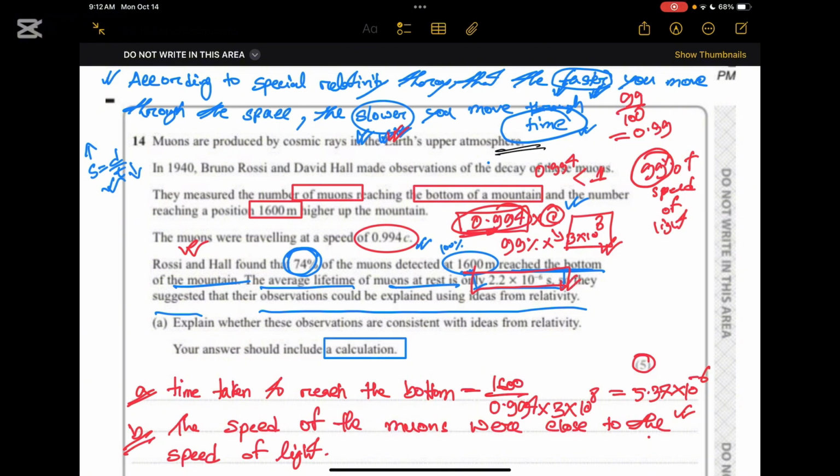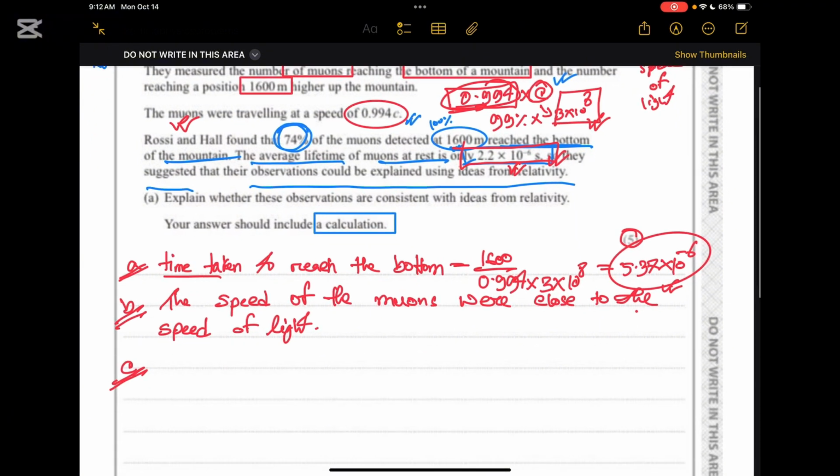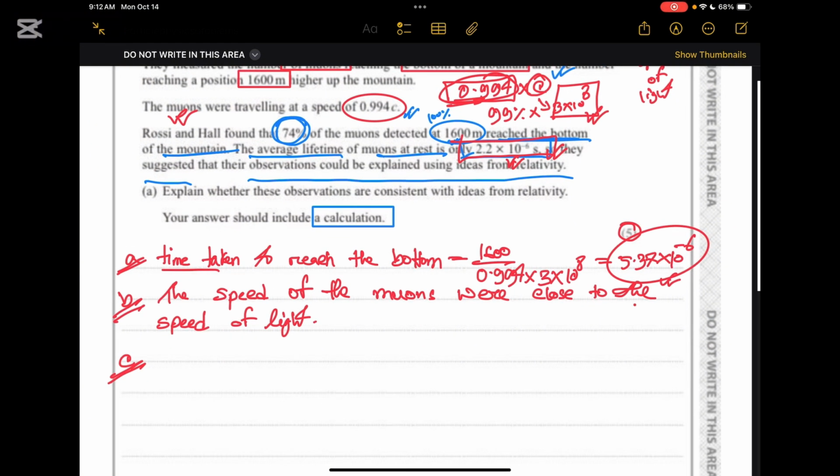The time the muons take to reach the bottom is greater than their average lifetime. So how were they able to survive this amount of time? Because they were really fast and time becomes slower for them, they could reach the bottom of the mountain. So let's go and write it down.